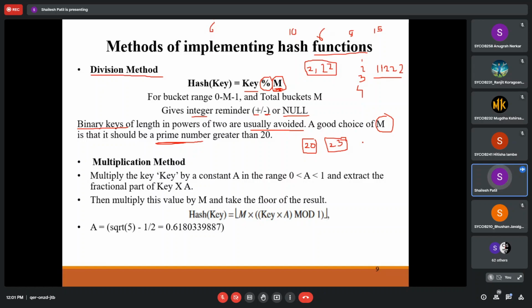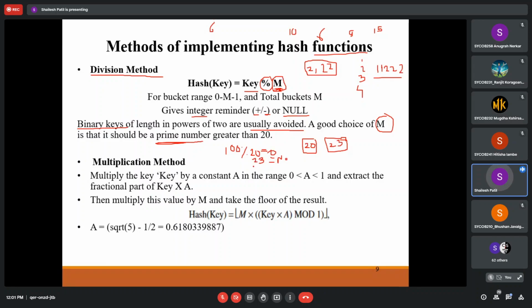Suppose my number is 100. So 100 I will mod 20. So what will it give? 0. Okay, so it will give us 0. And if it is with 23, what will it give? Some number, yes? Okay, so some number it will give.